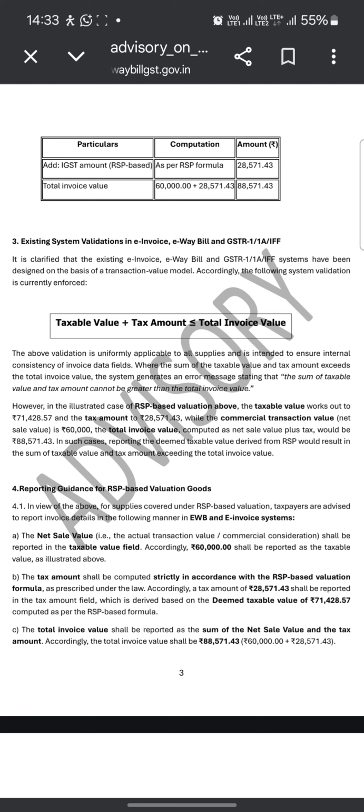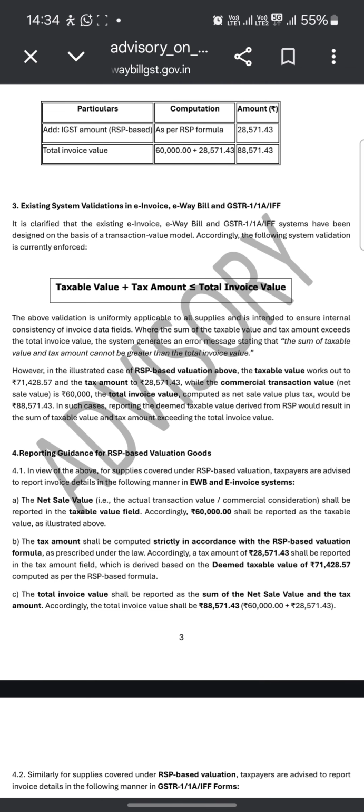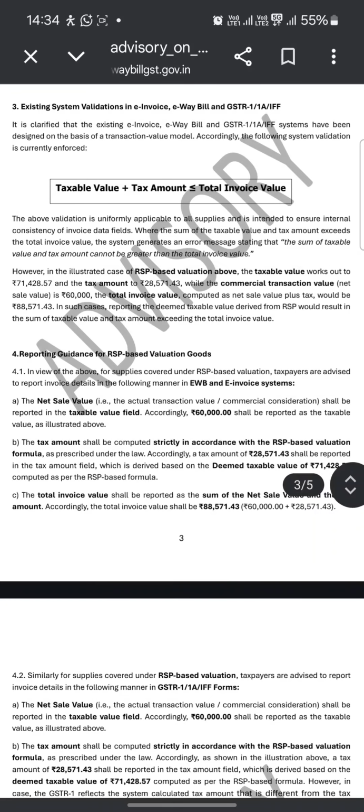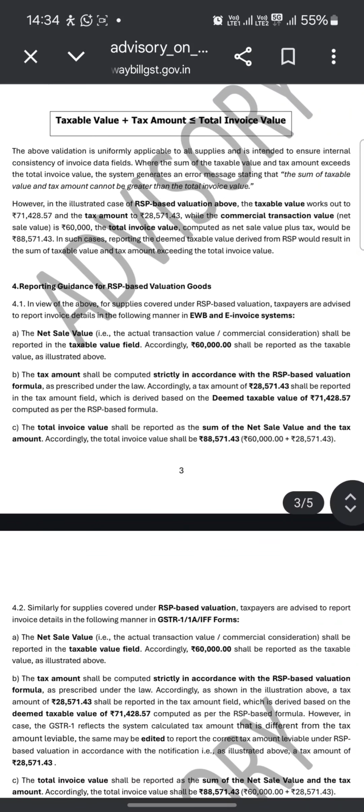However, in the illustrated case, under RSP based valuation the taxable value works out to be 71,428 and the tax amount is 28,571, with the commercial transaction net sale value being 60,000. Total invoice value computed as sale value plus tax would be 88,571. In such cases, reporting the deemed taxable value derived from RSP would result in the sum of taxable value and the tax amount exceeding the total invoice value.